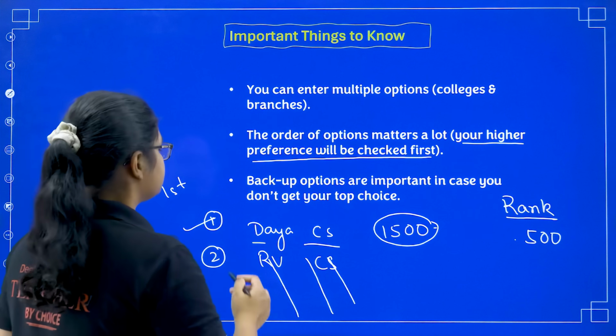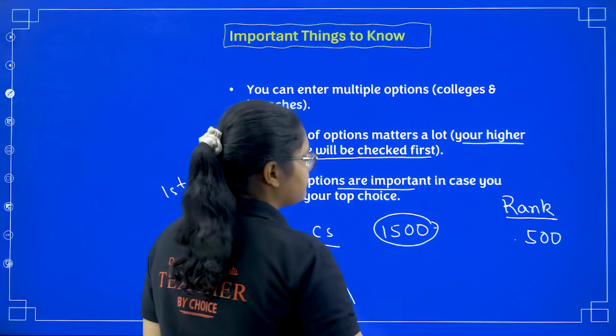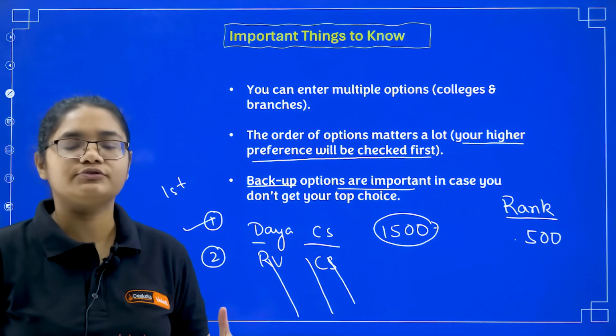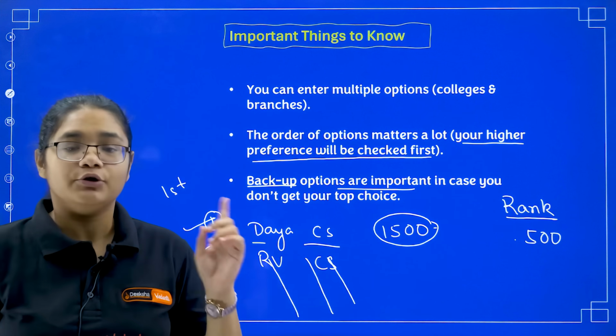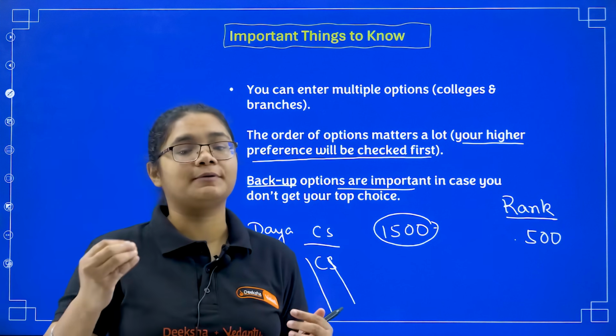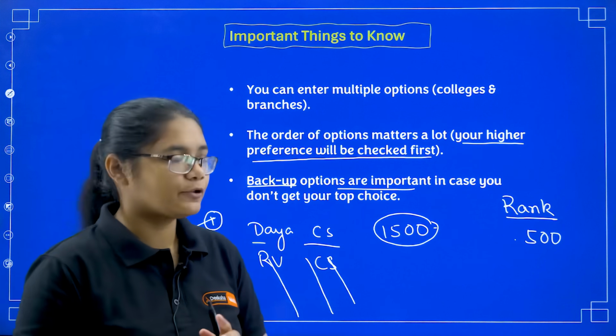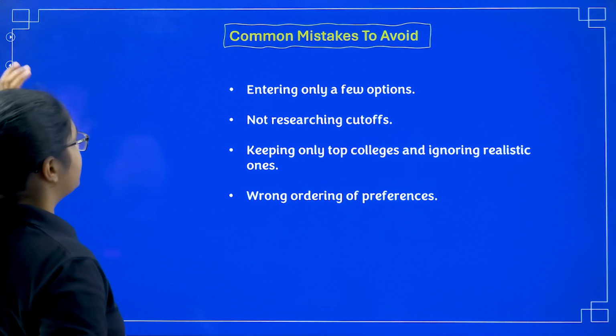Next, backup options are important in case you don't get any of your top choices. Backup options are those options which you will definitely get. You can watch my video on how to prepare option entry. There I have explained everything in detail. Okay, now let's move to the next one.